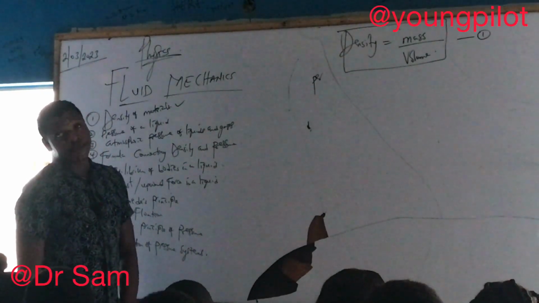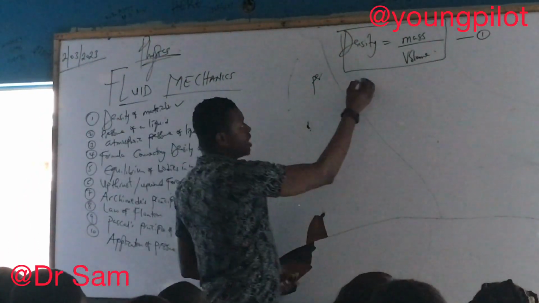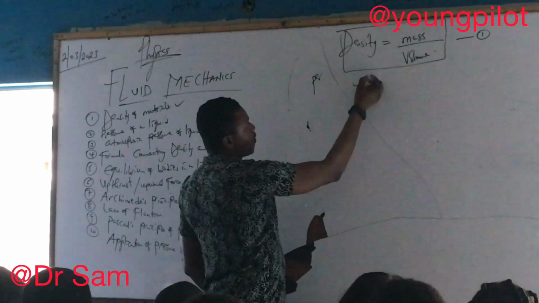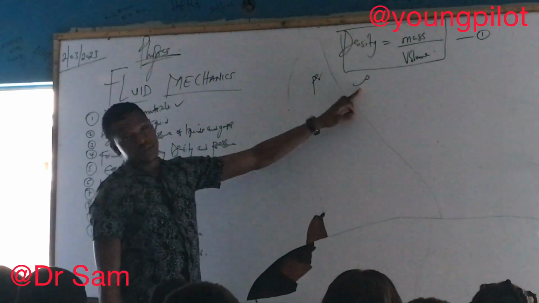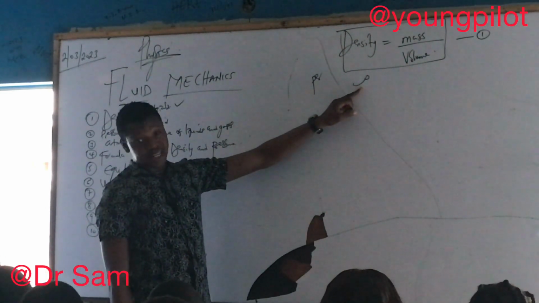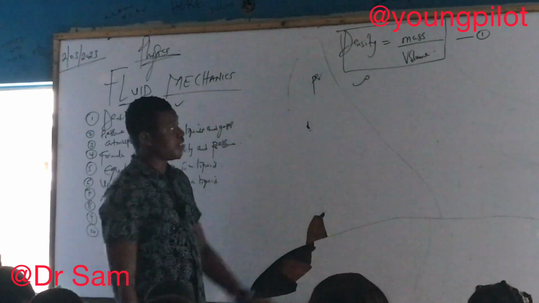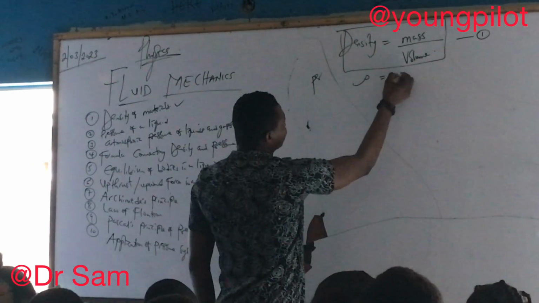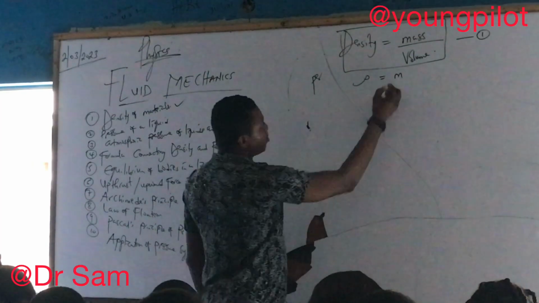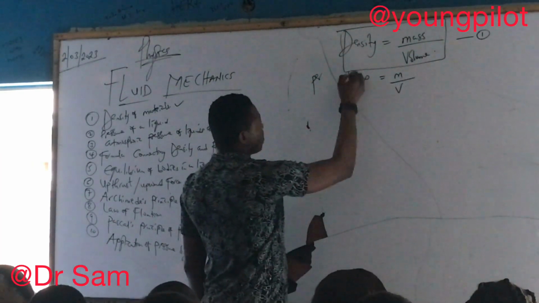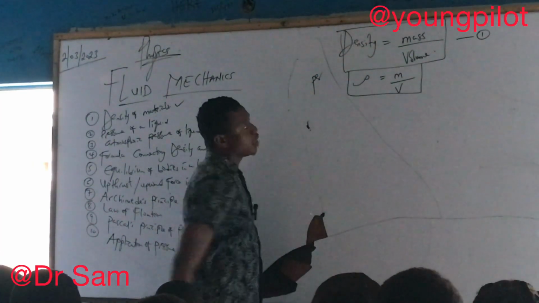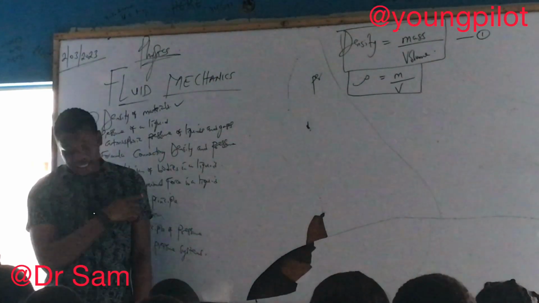Now, by symbol, the symbol of density, we use mu, something like a slant P. The symbol for mass is M. The symbol for volume is V. Still joined to equation 1.